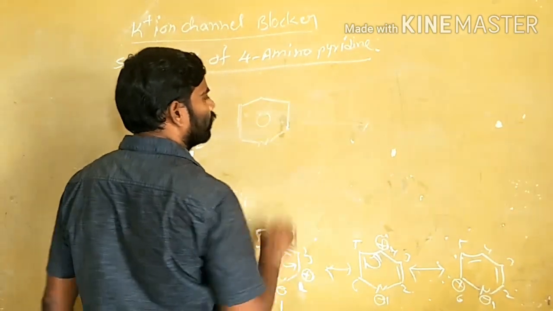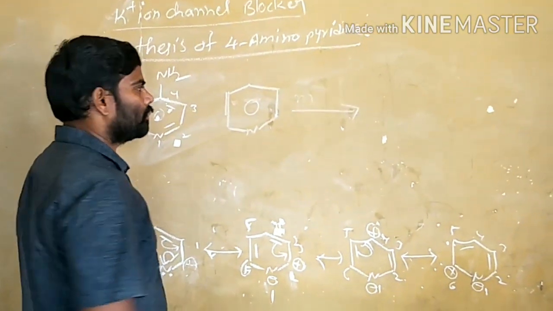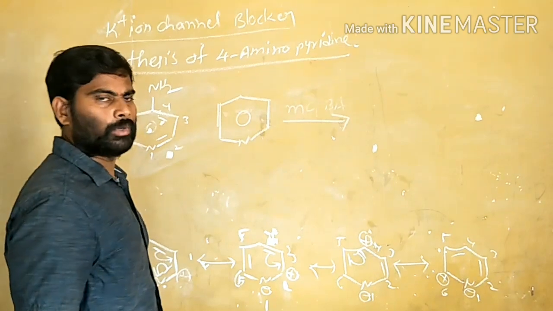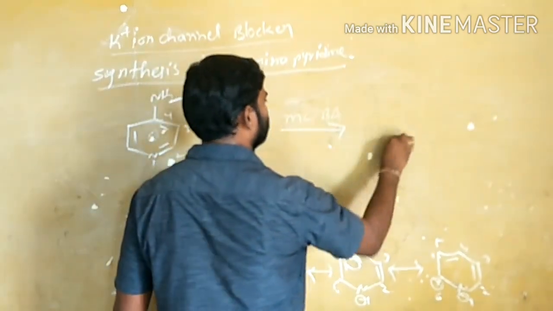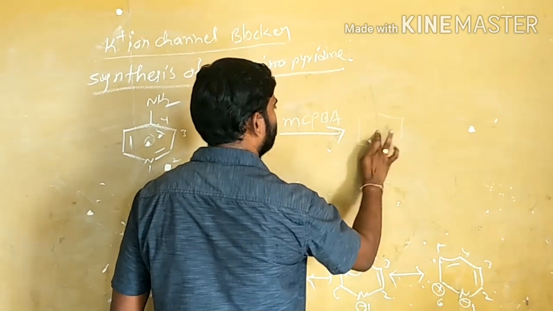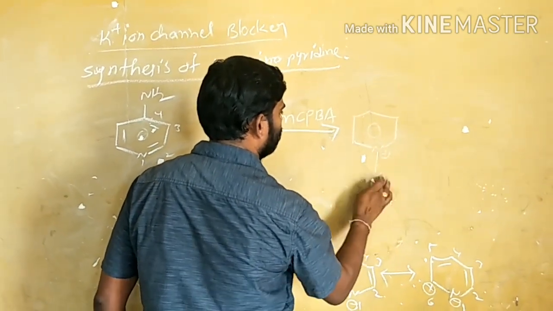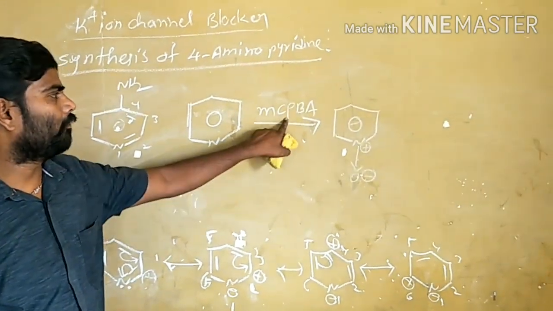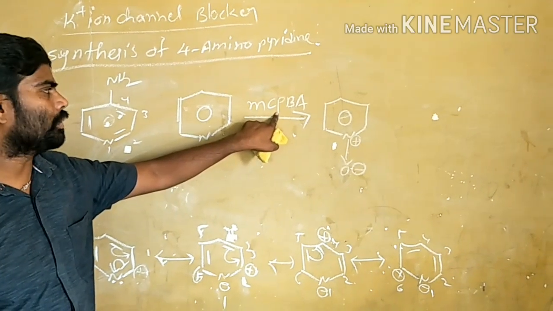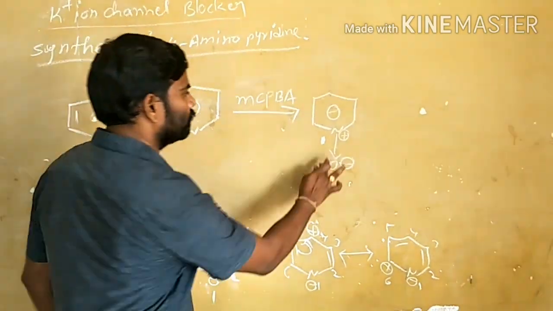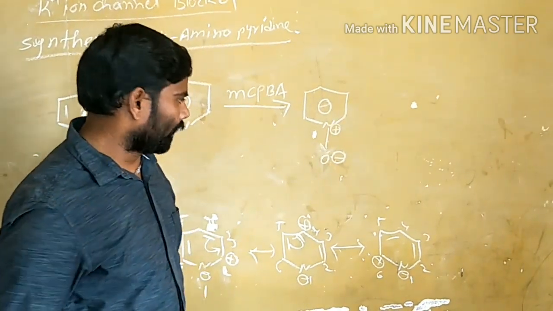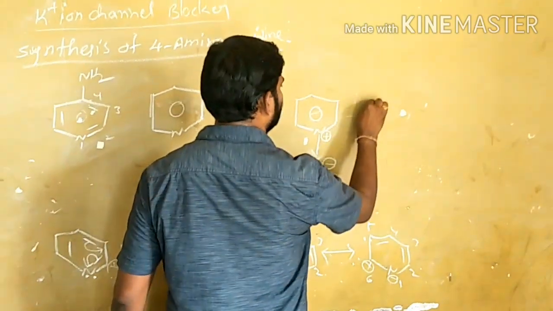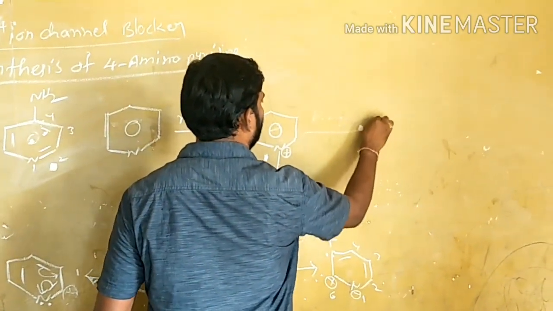first, instead of directly reacting with the nitration reaction, we treat it with MCPBA. This is metachloroperbenzoic acid. If we treat with this, an N-oxide will be formed. After the formation of the N-oxide, then you treat with the nitration mixture, HNO3 and H2SO4,